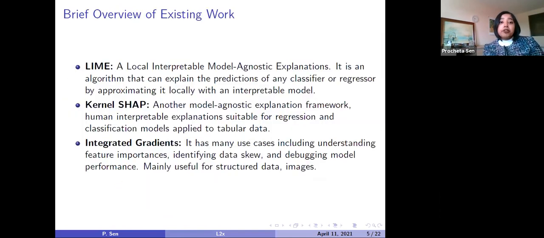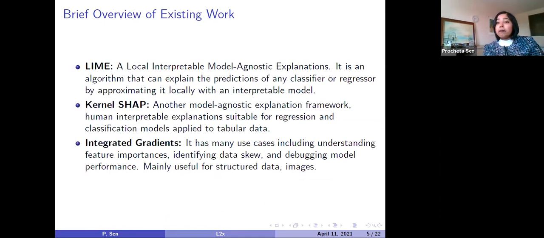Now this is a brief overview of the existing explanation research work. There are a lot of works. I have picked some of them which I thought were important. LIME has been covered by Devashish already, so I will talk about kernel SHAP and integrated gradients. Kernel SHAP is another model agnostic explanation framework, which gives human interpretable explanation units.